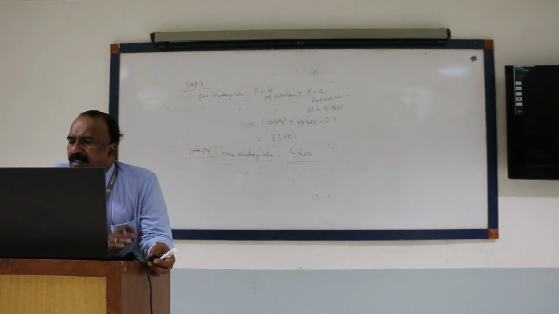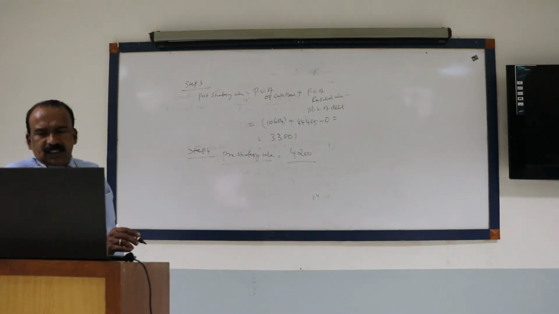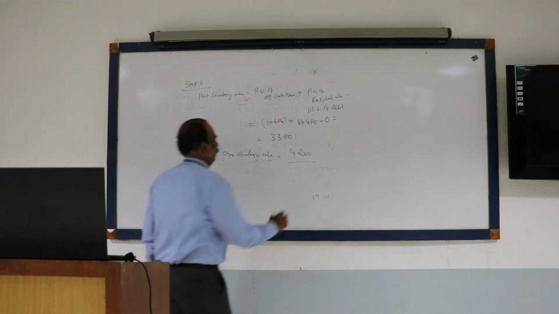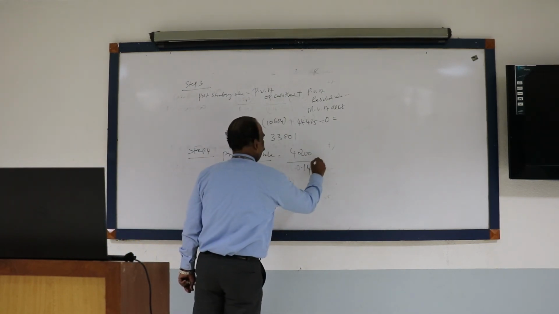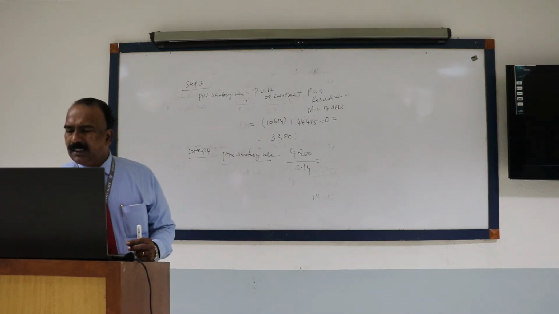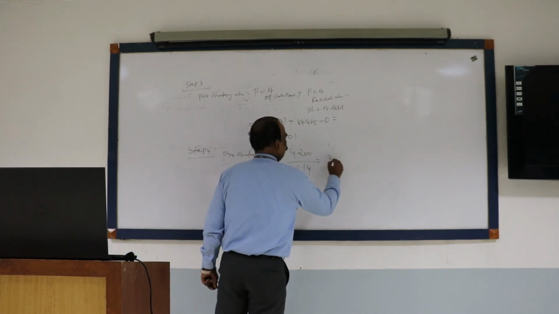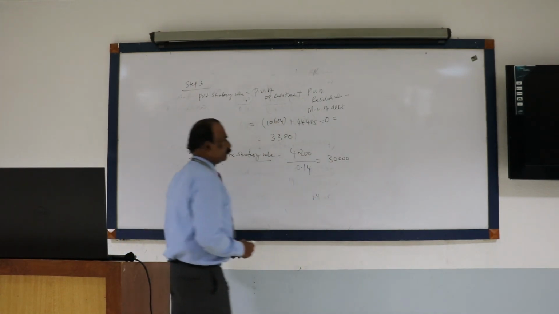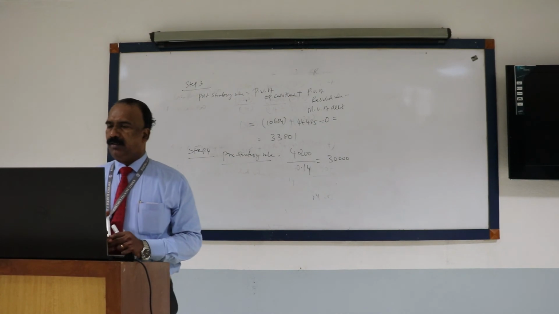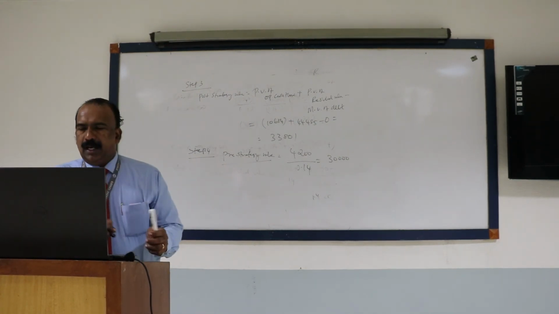So profit after tax 4,200 is equivalent to cash flow. 4,200 divided by cost of capital, that is 0.14. How much? 30,000. Sir, would you please repeat that step for pre-strategy value?